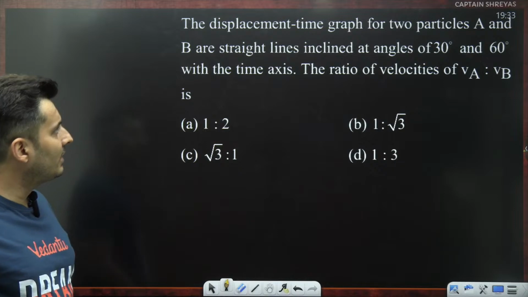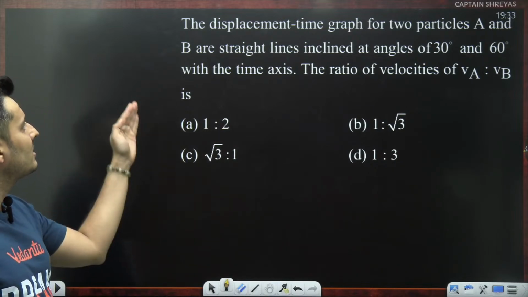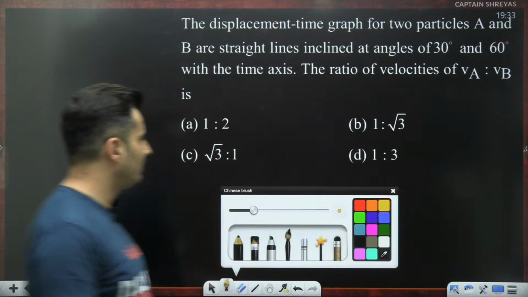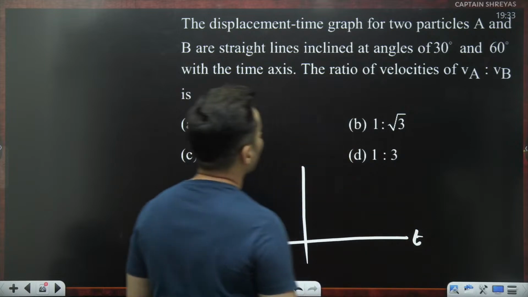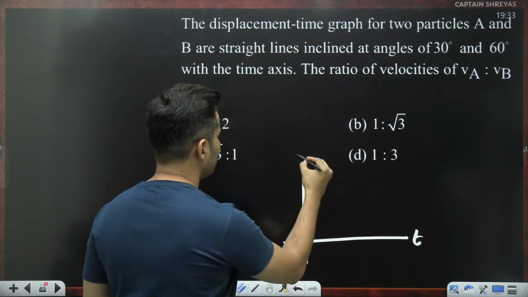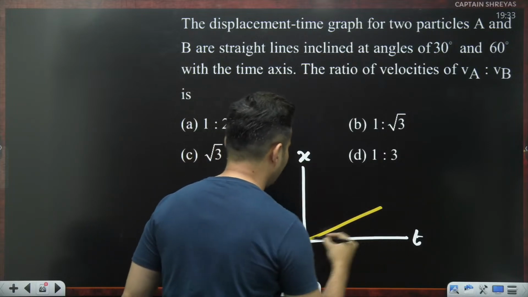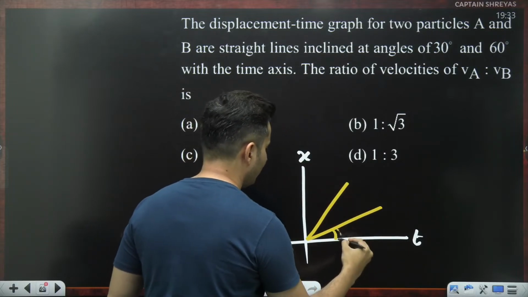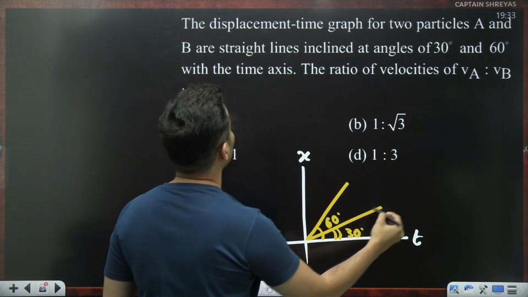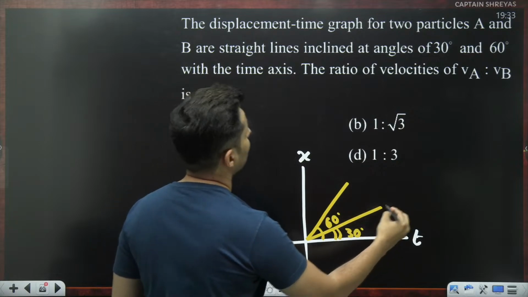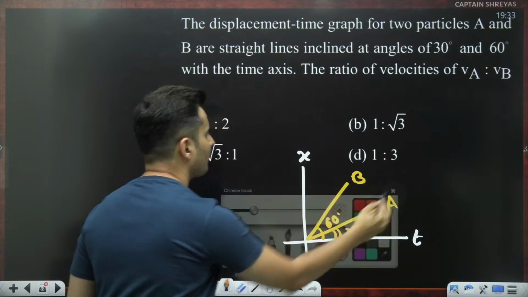The displacement time graph for two particles in a straight line inclined at 30 and 60 degrees with the time axis, the ratio of the velocity is. So what they mean is, they have not given the graph, but this is a displacement versus time graph. There are two graphs. One is at 30 degrees, the other one is at 60 degrees. So for A and B, the question is, what is the ratio of the velocities?